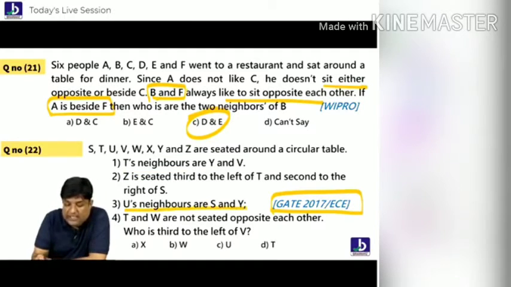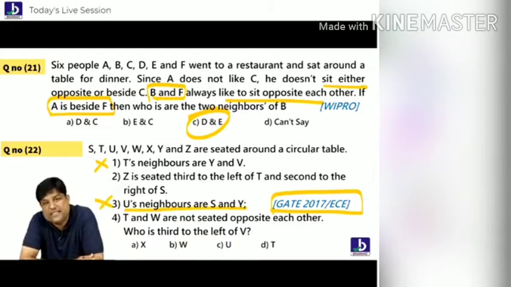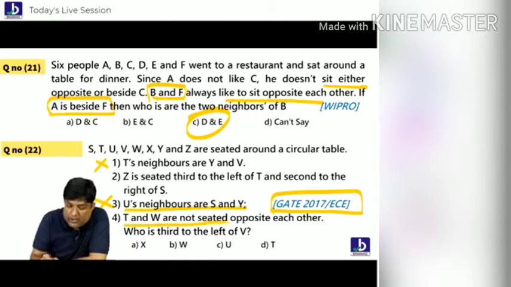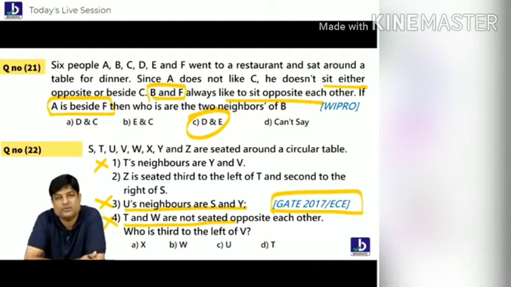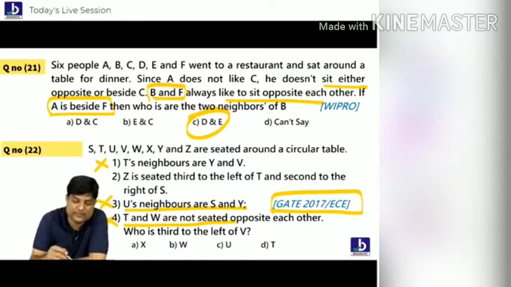U's neighbor is SY? No. Just like the first point, I am removing the third point also. Last point: T and W are not opposite to each other. If they are not opposite to each other, what do I do? It's useless for me. They are not opposite to each other, so I can't use these things. So the best point is the second point.